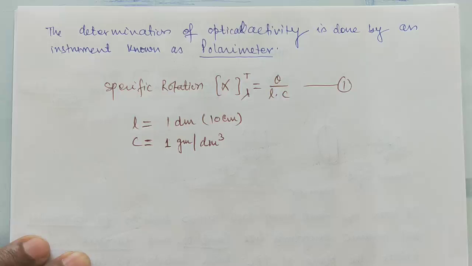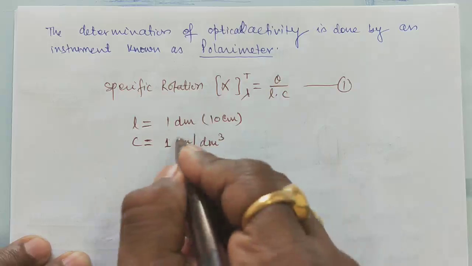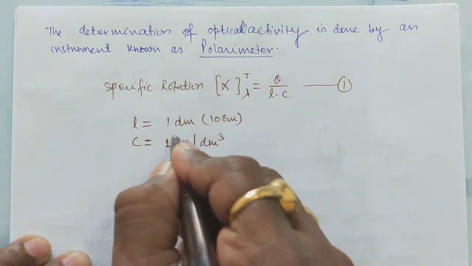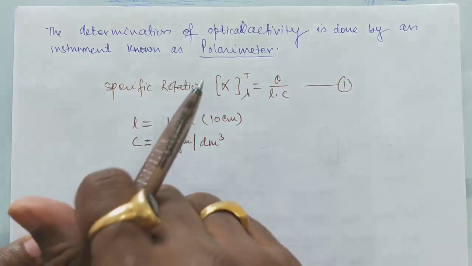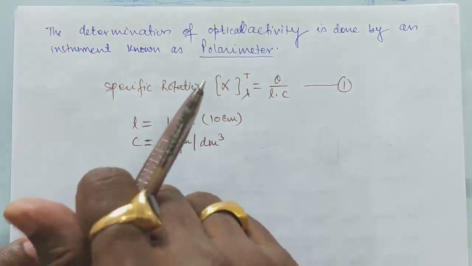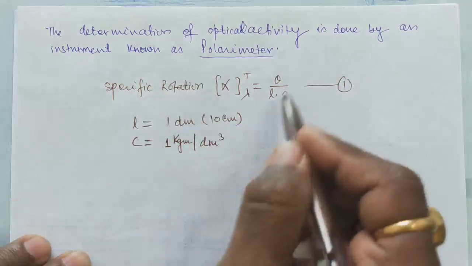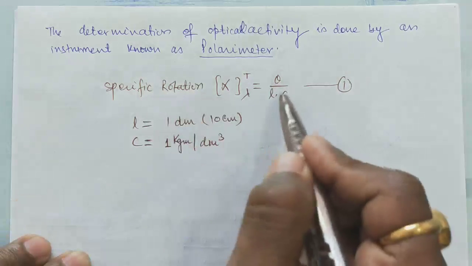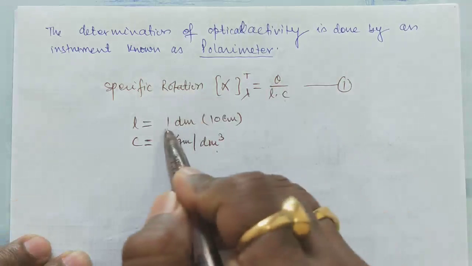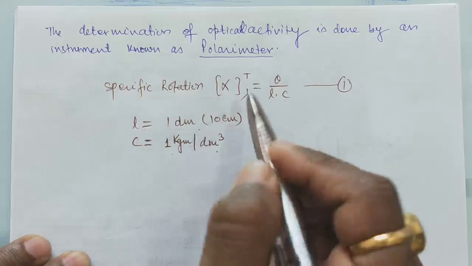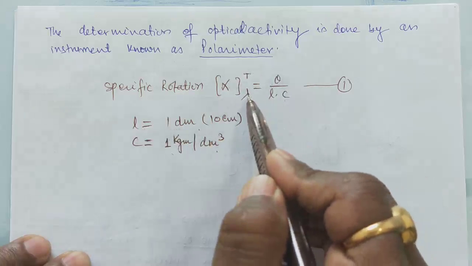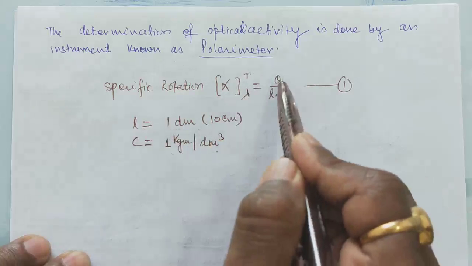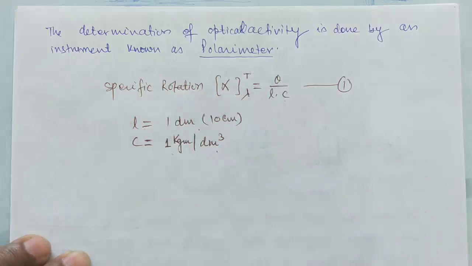It is better to take kilogram, not gram, so the unit is kilograms per decimeter cube. Then if you take C as 1 kilogram per decimeter cube and L as 1 decimeter, with temperature constant and lambda constant, the angle of rotation is called specific rotation.